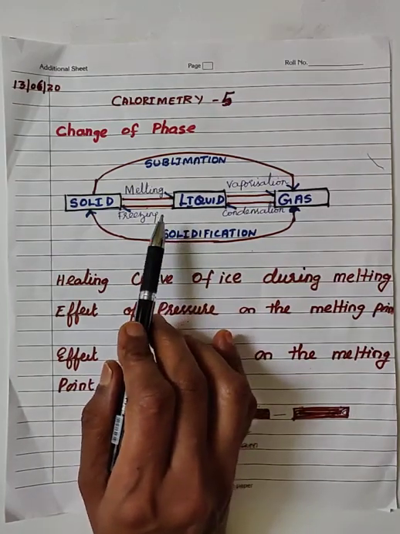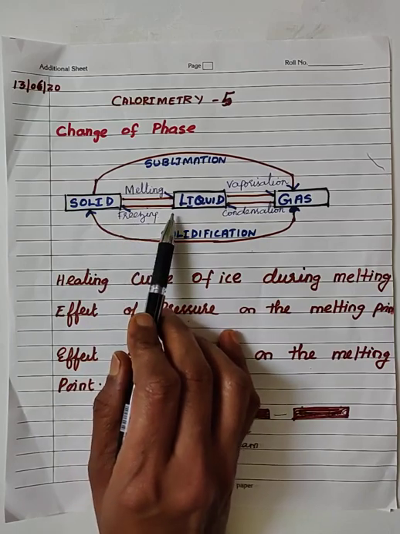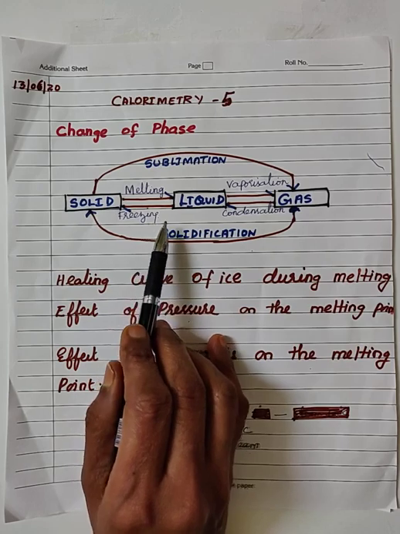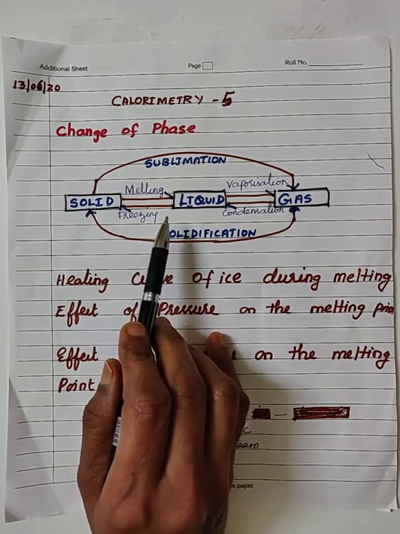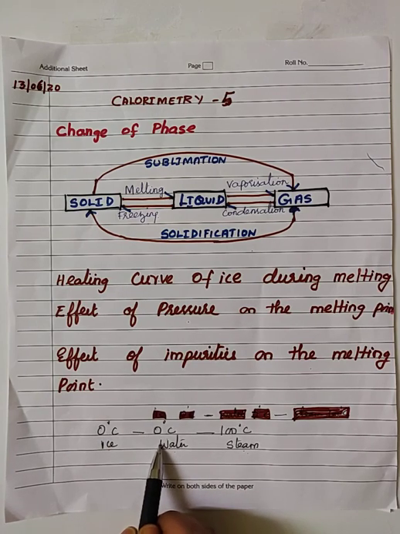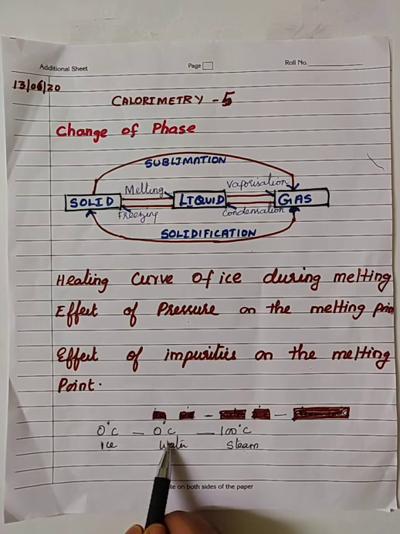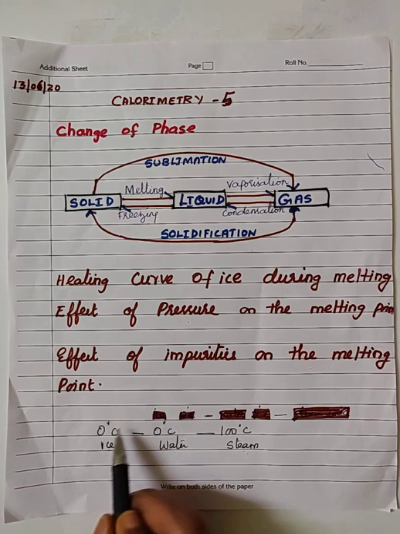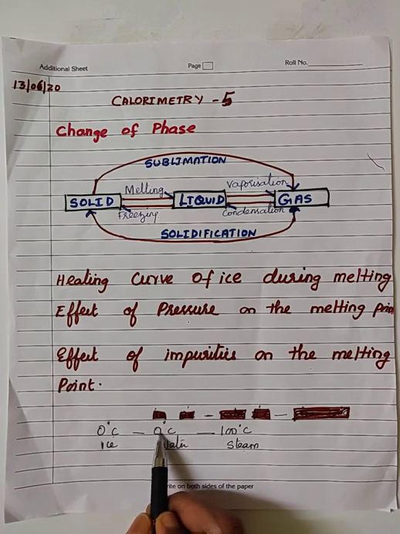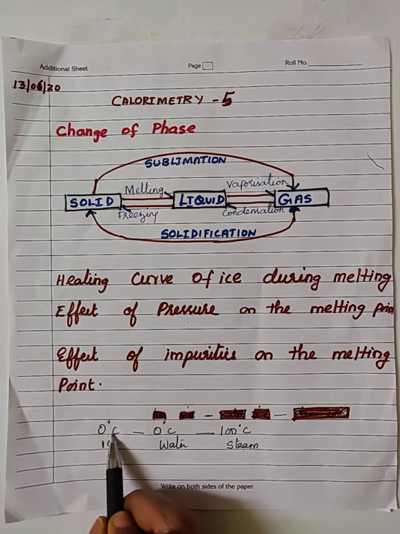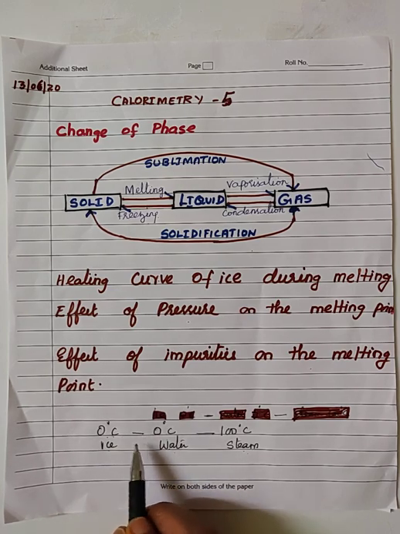Okay. If the substance is in the pure form, the melting point and the freezing point will be identical. Yes, that is, if you take ice at 0 degrees Celsius, the melting point of ice is 0 degrees Celsius, that is, at 0 degrees Celsius the ice is converted into water. On liberation of heat energy, on cooling, water can be converted into ice, and that temperature will also be 0 degrees Celsius at constant temperature, provided the ice is in the pure form.